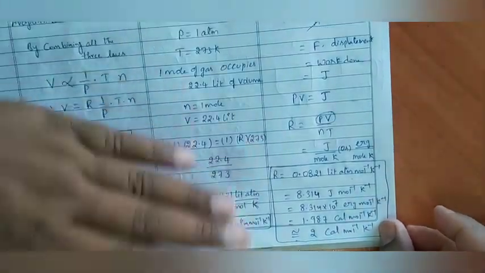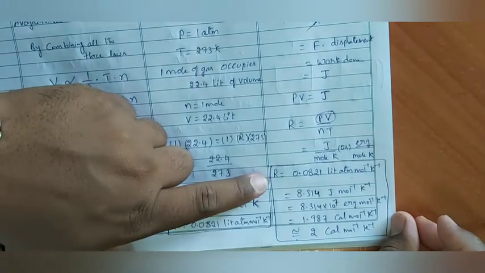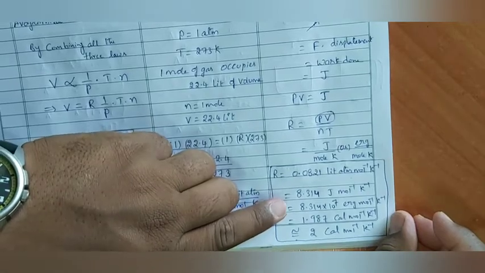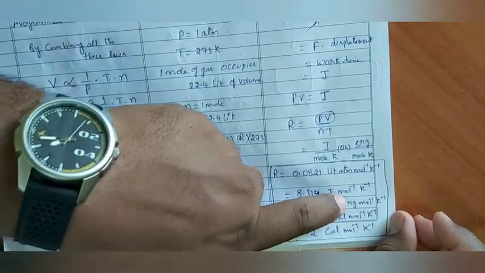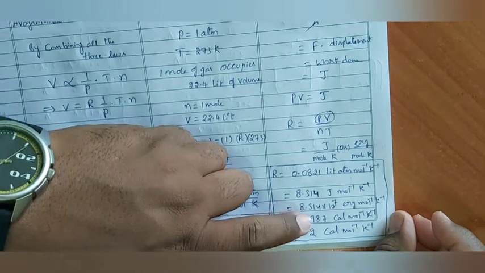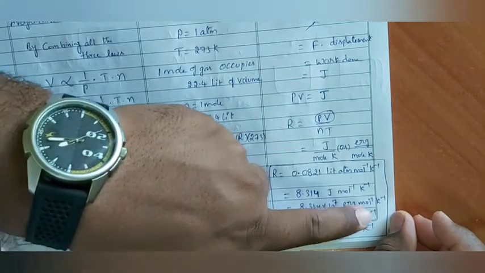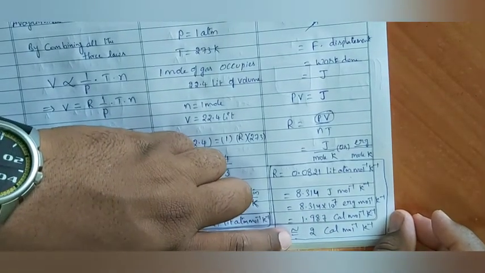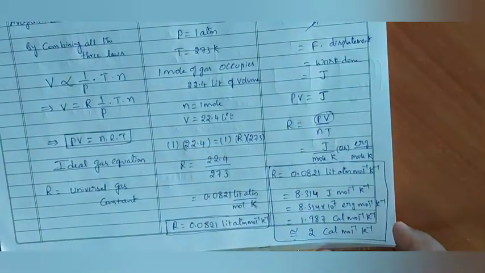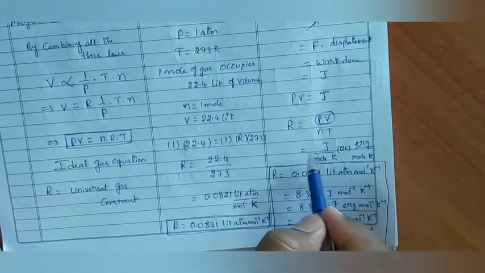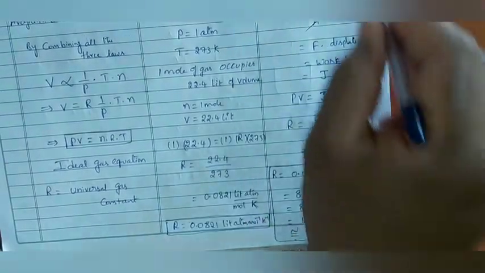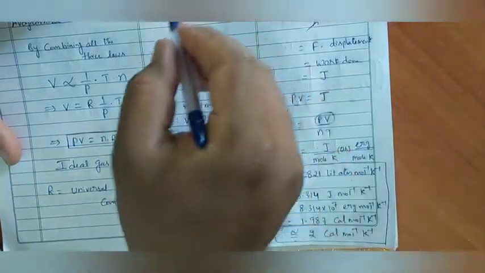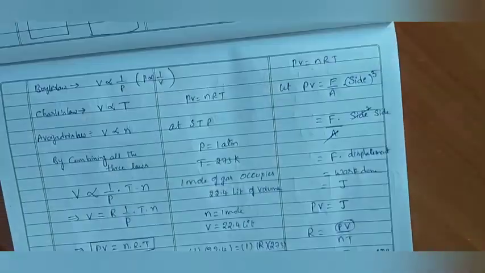Did you understand this total calculation? R is equal to 0.0821 liter atmosphere per mole per Kelvin, which is equal to 8.314 joule per mole per Kelvin, which is equal to 8.314 into 10 power 7 erg per mole per Kelvin, which is equal to 1.987, approximately 2 calories per mole per Kelvin. How to get the units in joules and ergs I explained here. This is the total information about capital R.